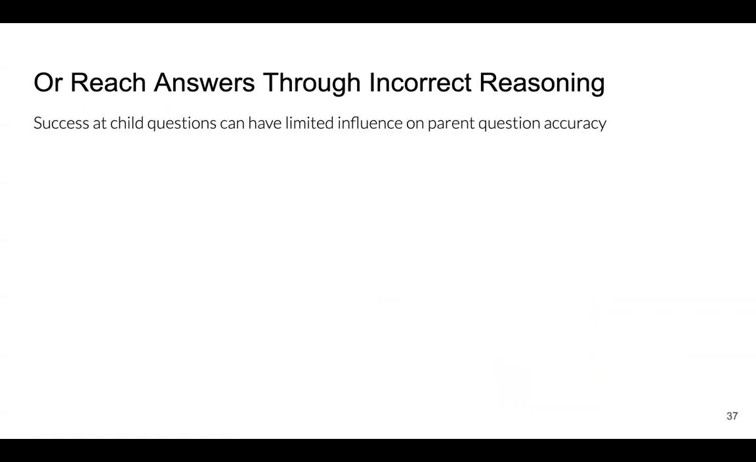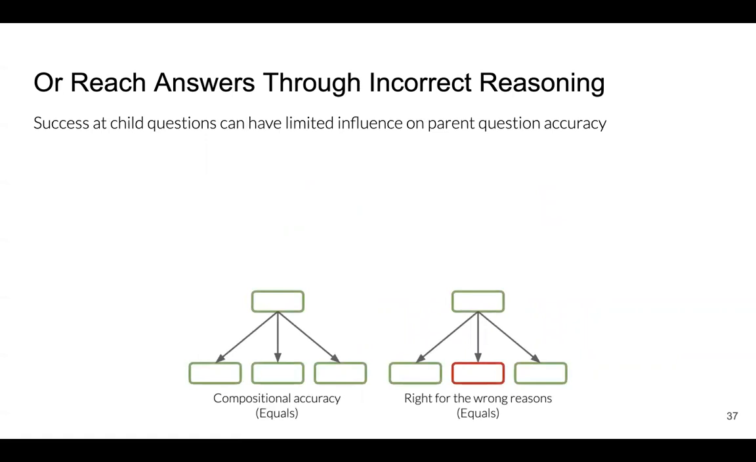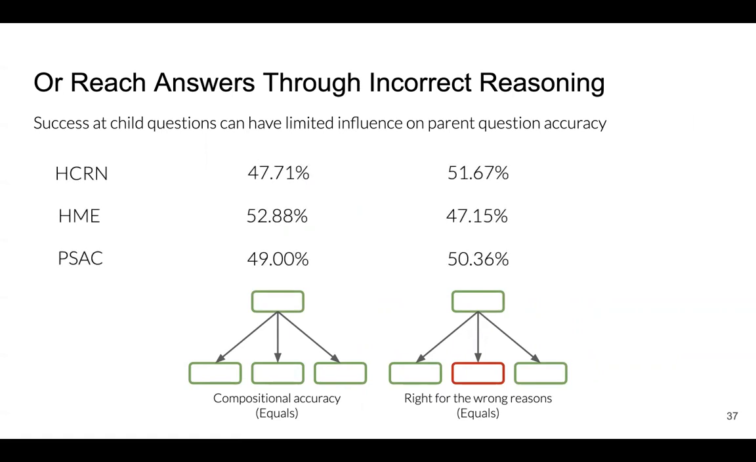Models succeeding on parent questions despite answering children incorrectly also indicates incorrect reasoning. For instance, when comparing RWR scores with CA scores on one challenging question type, we find that errors on intermediate steps have minimal impact on success. In fact, 2 models perform better upon making errors.